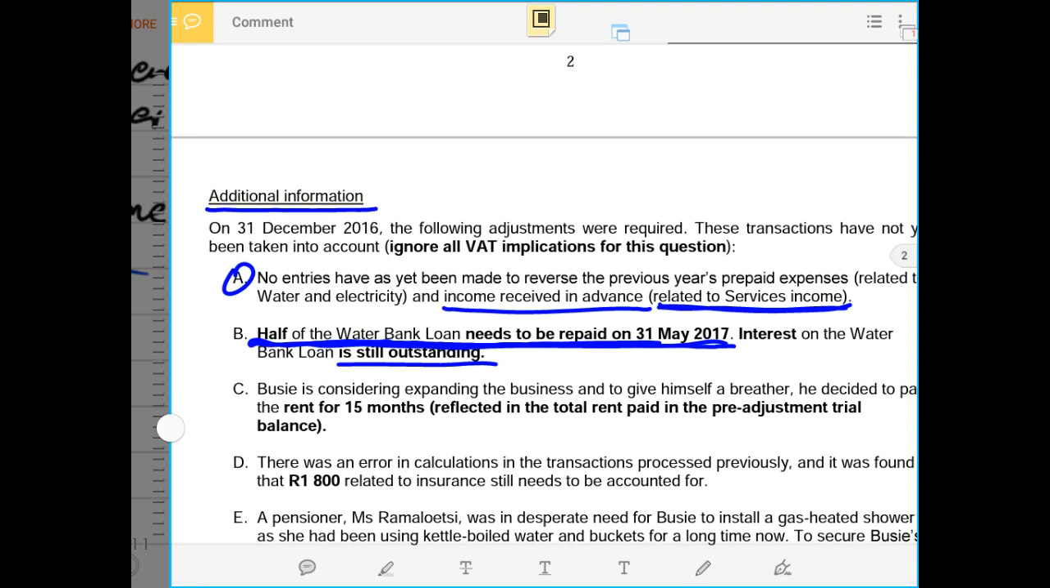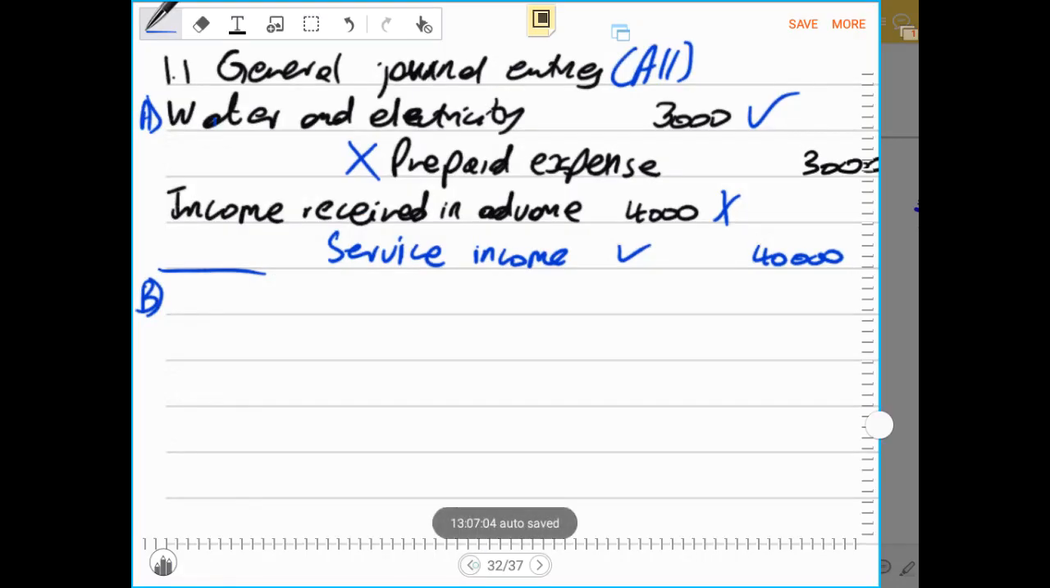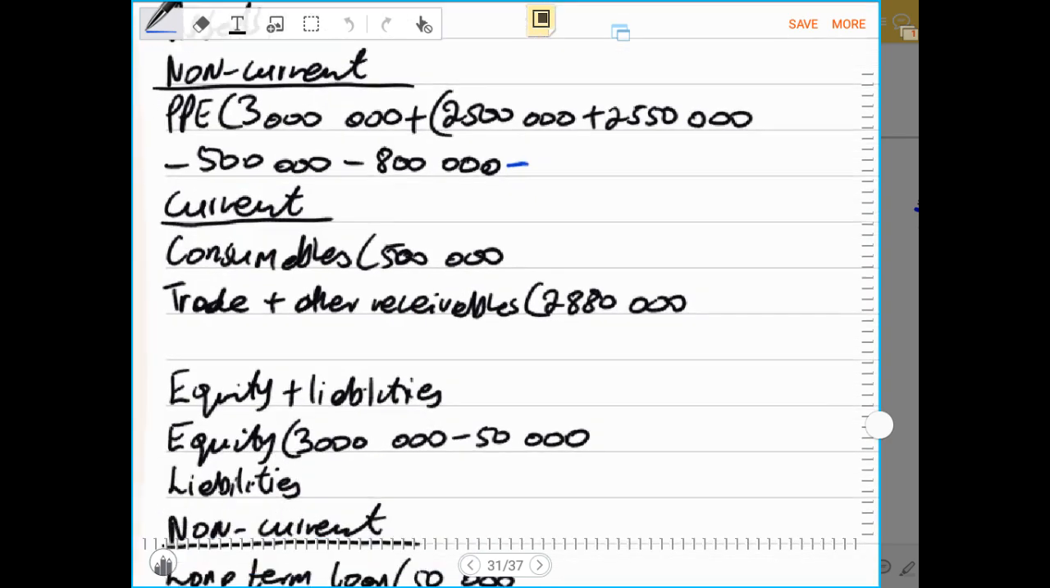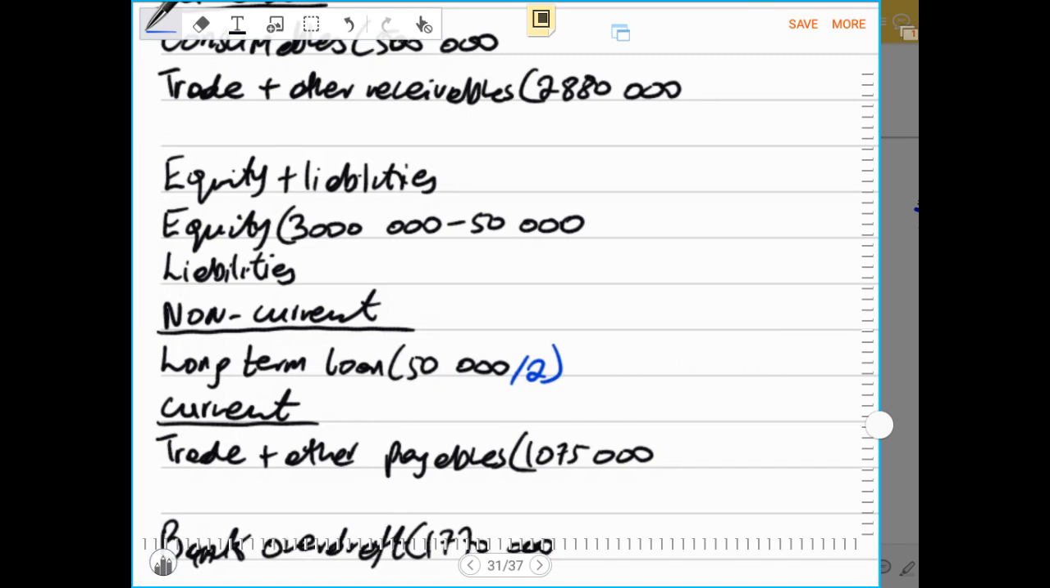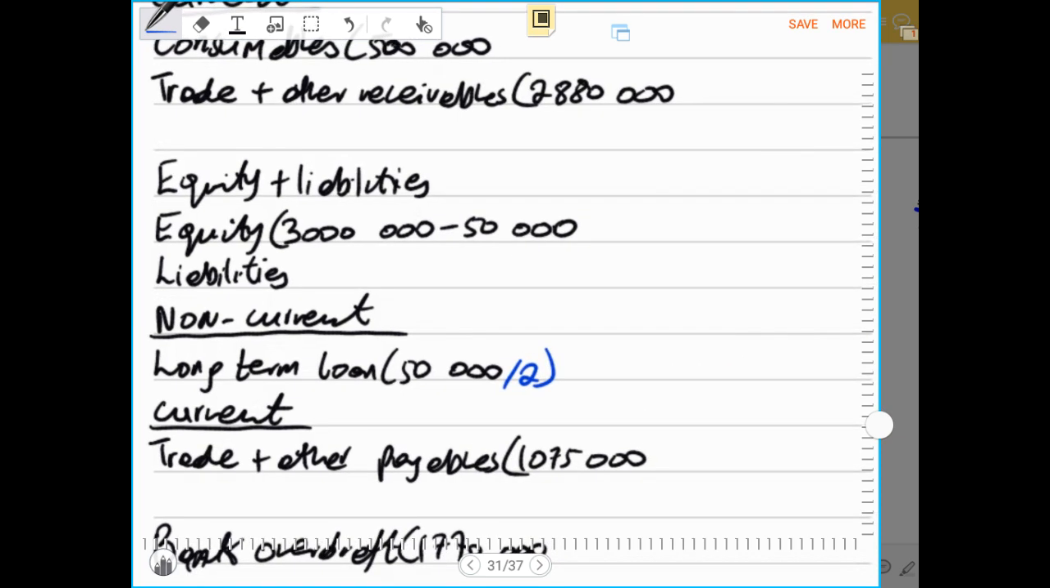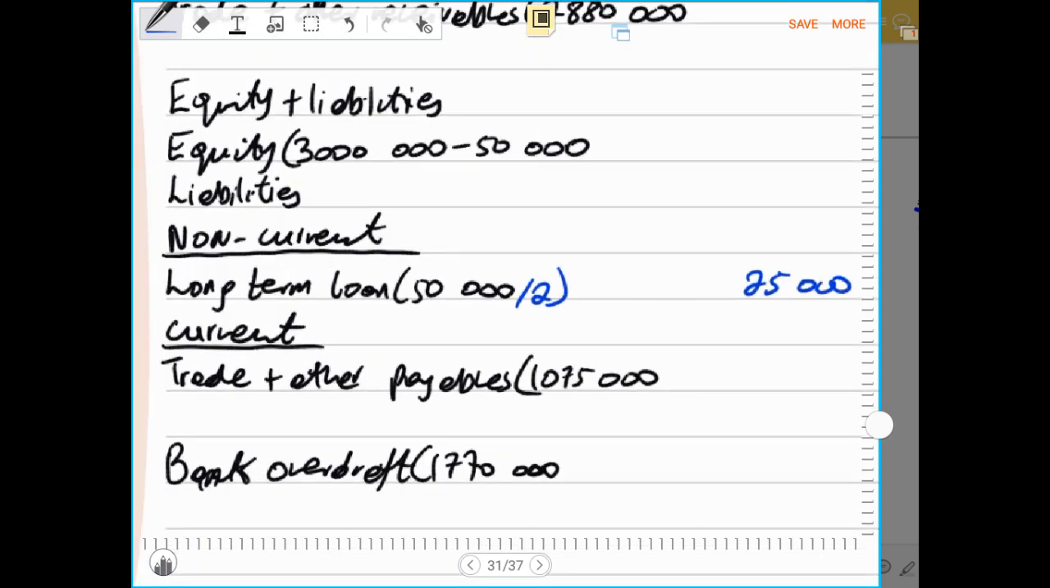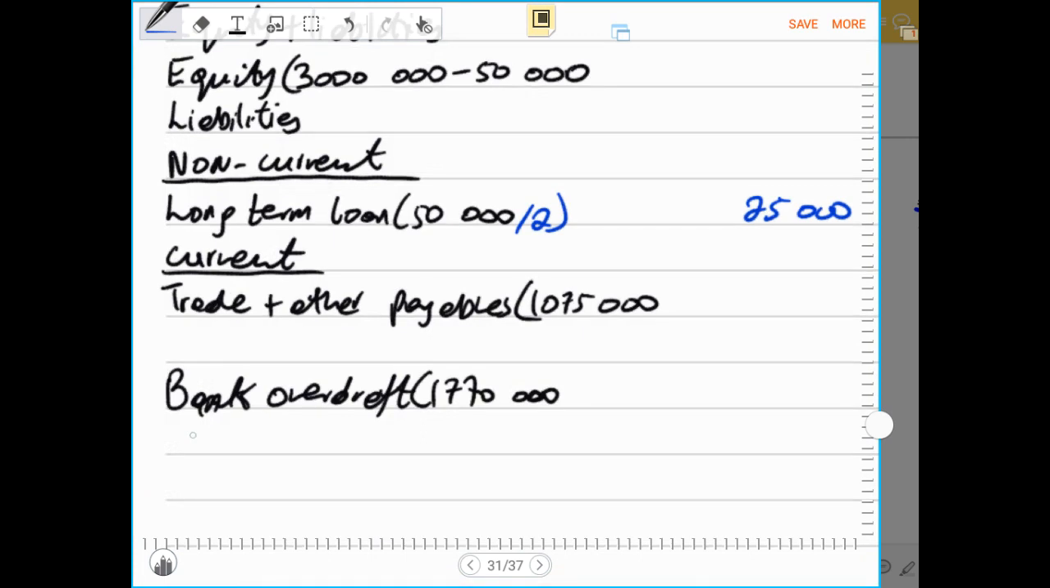liability. Therefore, now we can go to the statement of financial position and we say half of the loan will be paid. Therefore, now if half will be paid in the next 5 months, therefore now half will be remaining as the non-current. Then we can just say divide by 2, then half will remain. Therefore, now 25,000 will still be a non-current liability. So now we say 25,000 rands. Then half of that will be a current portion of the loan.